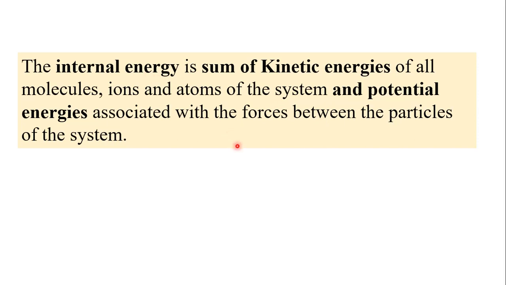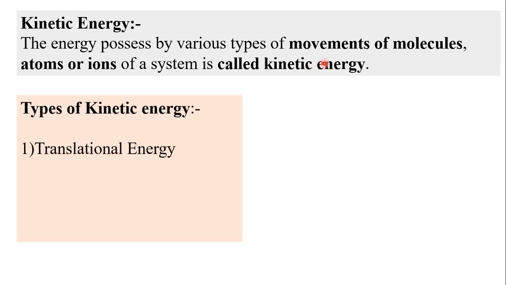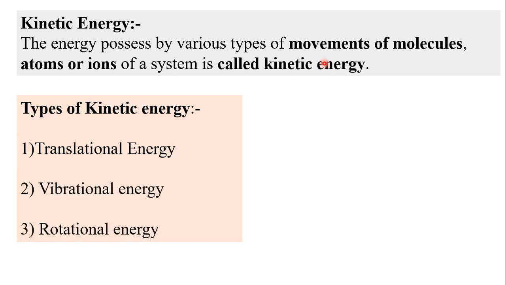So let us understand first kinetic energy and then potential energy. So kinetic energy means energy due to motion of these individual particles. So energy possessed by various types of movements of molecules, atoms or ions of system is called kinetic energy. There are three types of kinetic energy: translational energy, vibrational energy and rotational energy. These are the three main types of kinetic energy.